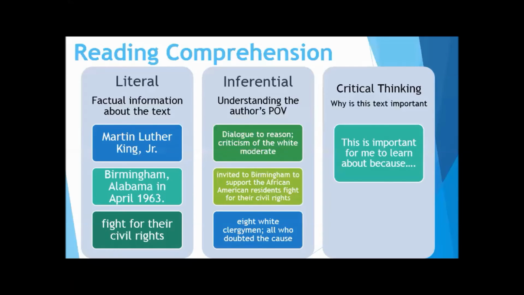So now we're thinking about critical thinking. A child now needs to make connections to themselves and the world. This is important for me to learn about because... and this text influenced... and have the child finish that. I didn't fill this in because there are so many ways this text can influence not only us as adults, but children when they read it. But you see how the questioning goes from basic facts all the way up to how does this relate to me and the world around me? What lesson can I pull out of this? What am I learning?